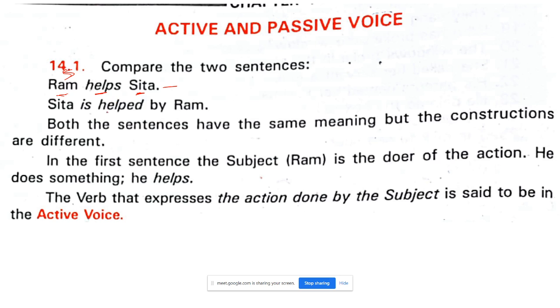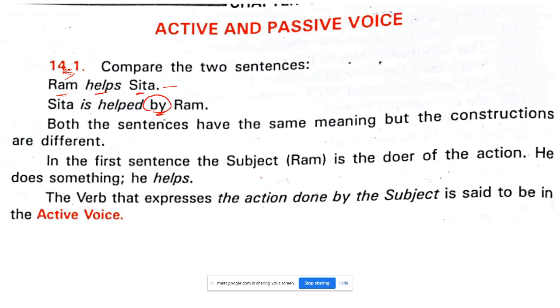Now, when we take it into the passive voice, we're going to take Sita over here, that is, she will be the subject. Sita is helped by Ram. Generally, in the passive voice, we need to put the word by.